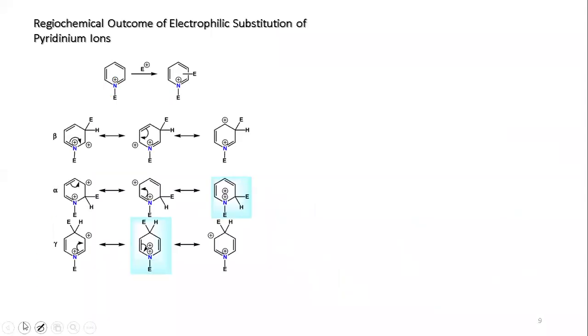For pyridinium, you already have nitrogen with positive charge, so the reaction will need more drastic conditions. If you attach the electrophile at different alpha, beta, gamma positions, we find that at the gamma and alpha positions you have double positive charge on nitrogen, whereas the beta has a single positive charge on nitrogen.